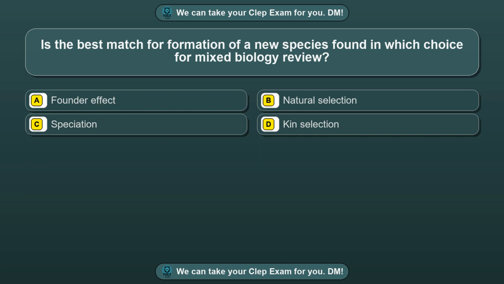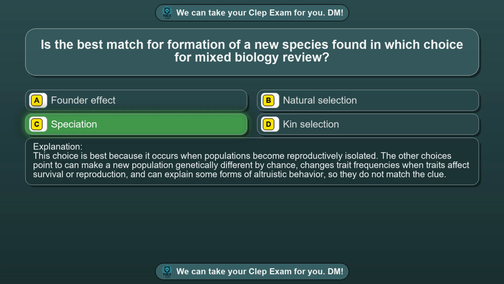Question 84. Is the best match for formation of a new species found in which choice for mixed biology review? Option A, founder effect. Option B, natural selection. Option C, speciation. Option D, kin selection. The correct answer is option C, speciation. This choice is best because it occurs when populations become reproductively isolated. The other choices point to can make a new population genetically different by chance, changes trait frequencies when traits affect survival or reproduction, and can explain some forms of altruistic behavior, so they do not match the clue.